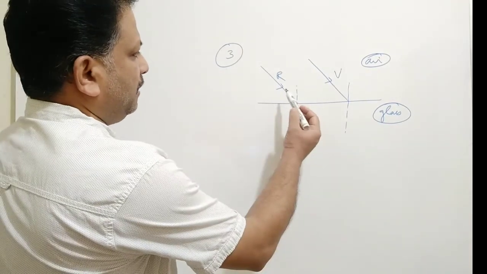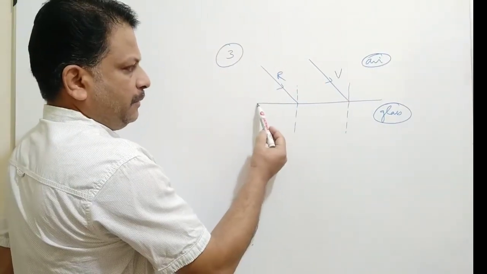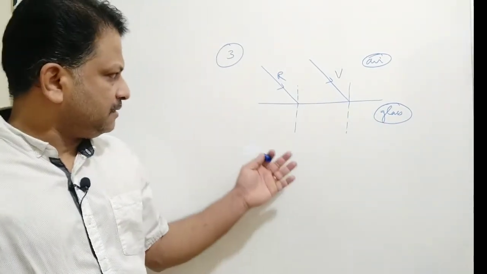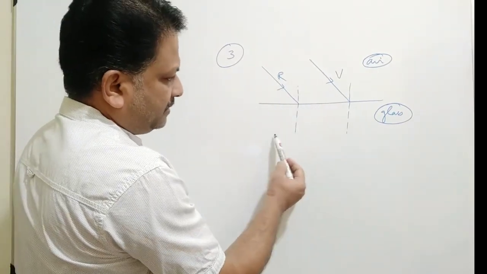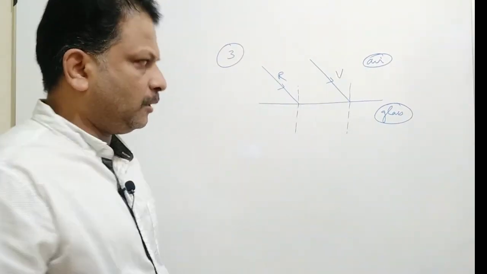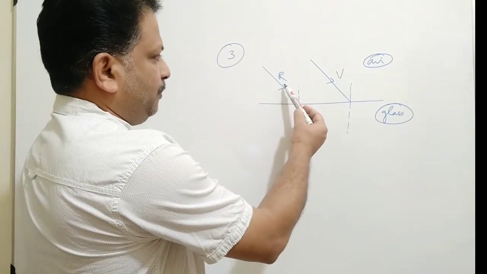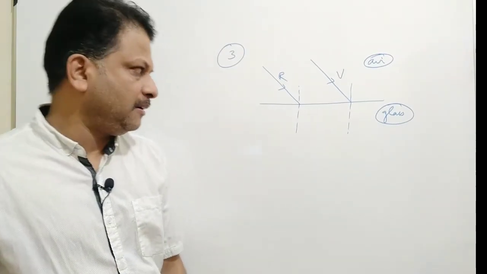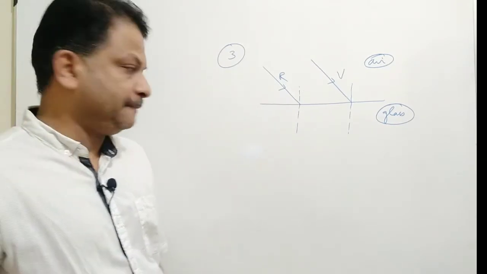We have two parallel rays of red and violet traveling through the air, meeting at the glass surface. Okay. So our question is, will the path of these two rays be parallel inside the glass slab or not, give reason? And we have to compare the speed of red and violet through the glass. So that is our task. Okay. So let us solve it based on our concepts that we have learned.